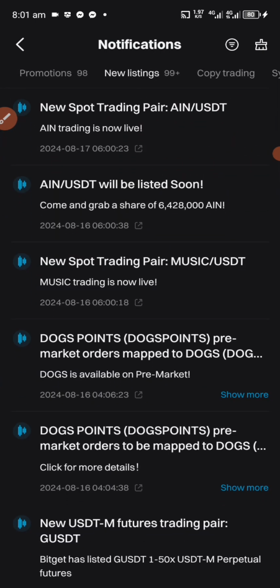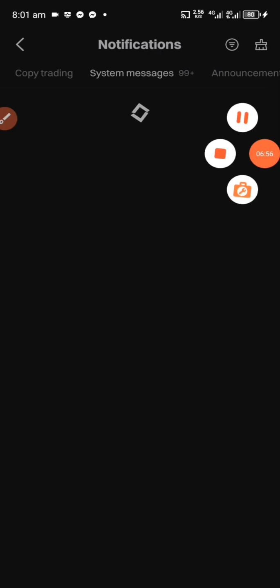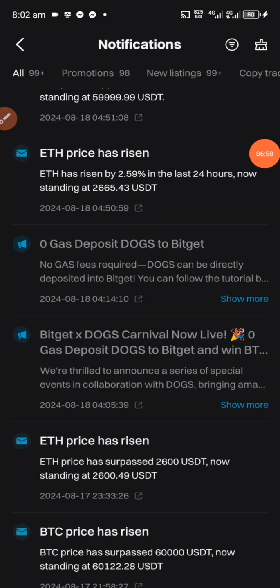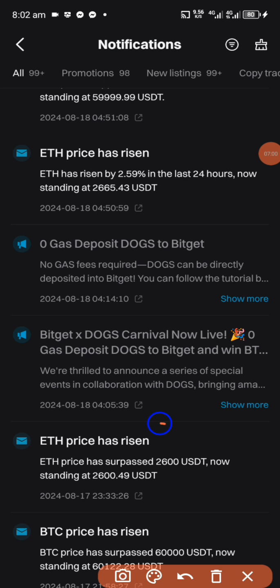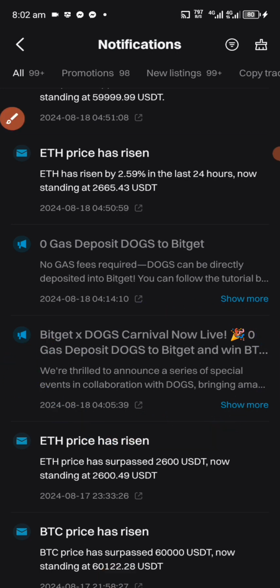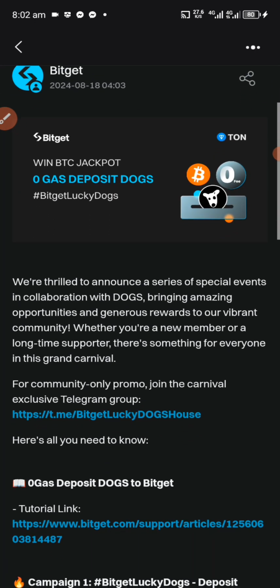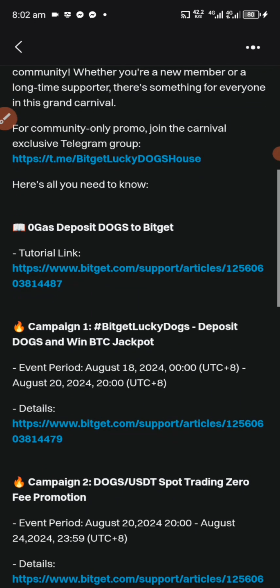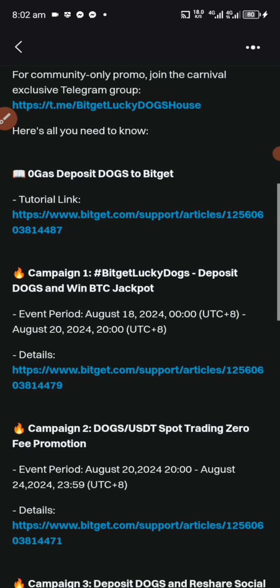Listing, no. So as you can see, here it is. This Rabbit and Dog Carnival is now live. Click it, it's going to load. Okay, Campaign 1, deposit DOGE and win BTC jackpot.